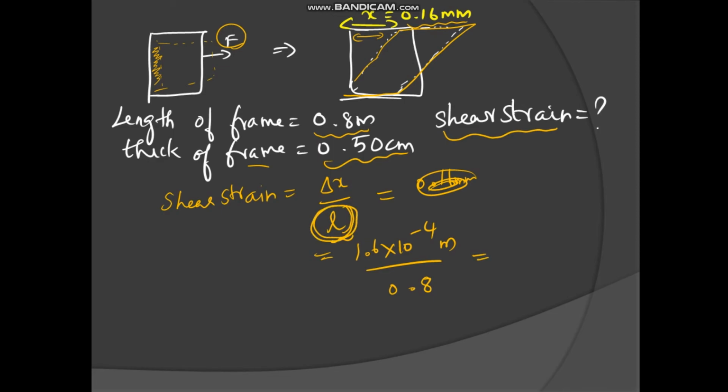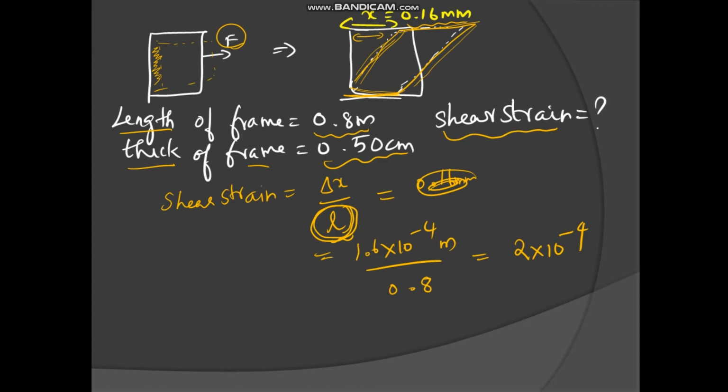They will give length and thickness, so you may get confused what to choose. Thickness is the same, length is also the same, but here only the displacement in length is there, not a difference in thickness. So the answer comes out to be 2 into 10 power minus 4.